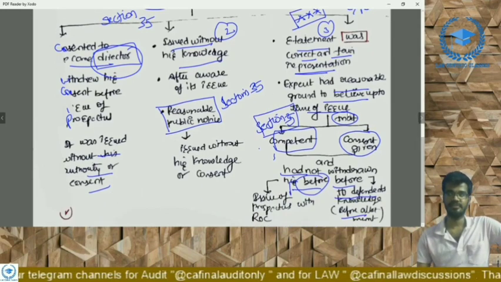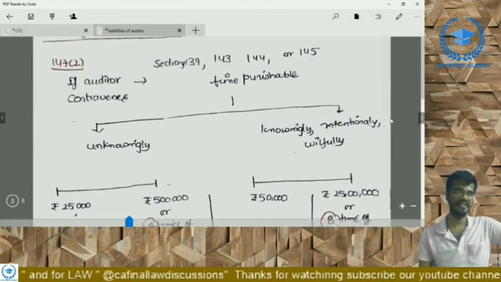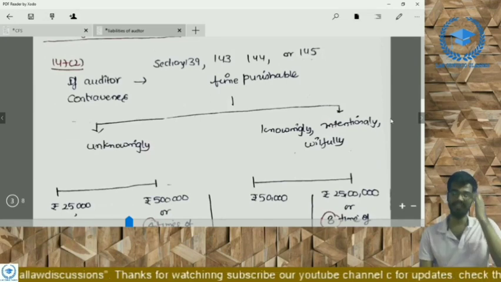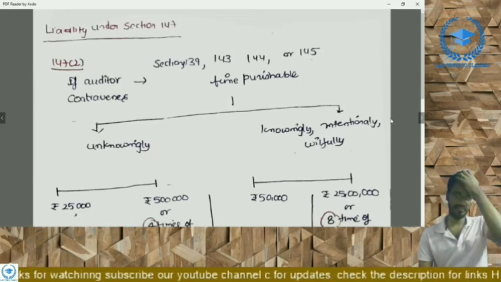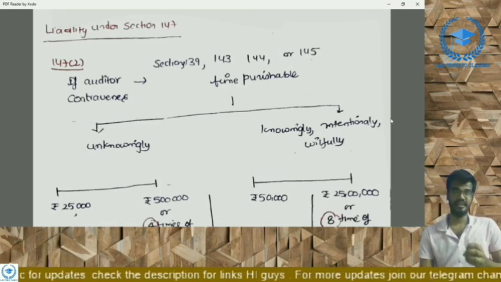And coming to our next section under civil liability, we have section 147 subsection 2. What is 147? Section 147 is the residuary penalty section of the audit and auditors chapter, Chapter 10 of the Companies Act, 2013.